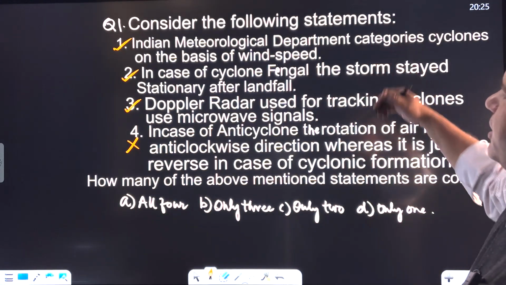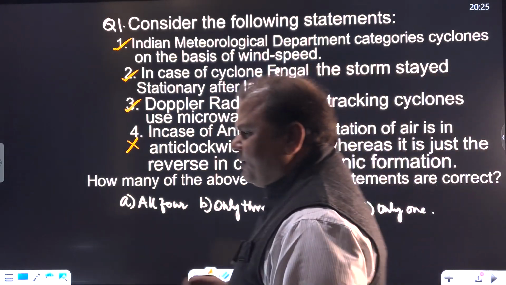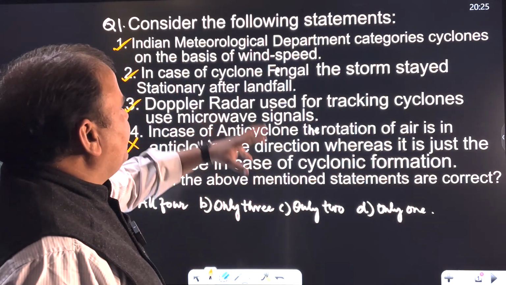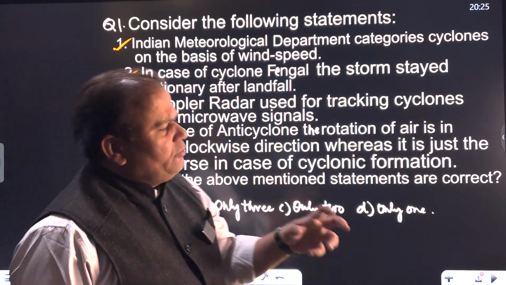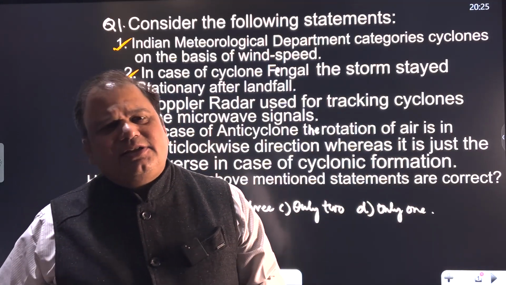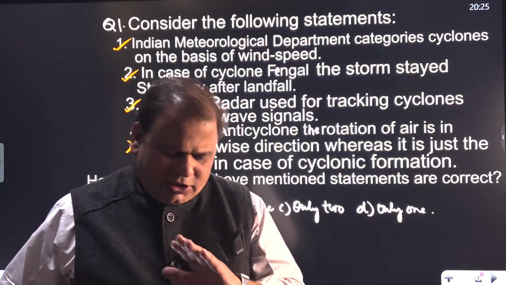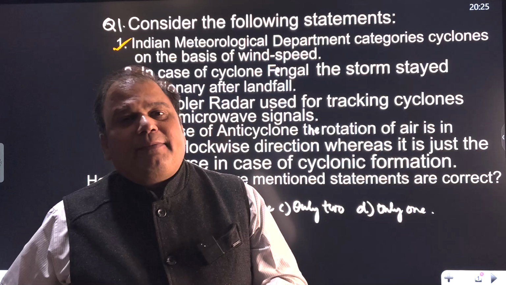Now, IMD classifies cyclones on the basis of wind speed. The second statement is that when cyclone Fengal had a landfall, it stayed stationary. If you look at the intensity of the cyclone, it was not very high. The wind speed was not very high, but the level of damage was more.